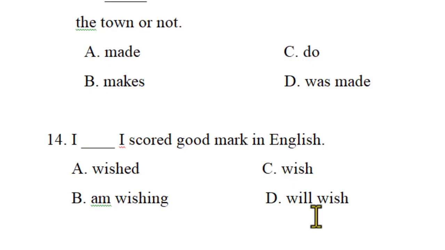Wish. I will wish, we cannot say this. I'm wishing, we cannot say this, please. It doesn't have such a language structure, such a form for wish. I wish doesn't have the wished here, because it doesn't refer to the past or the past participle. Nothing actually. That's not the right structure. Okay. The base meaning here is the main sentence or the main clause. I scored a good mark.